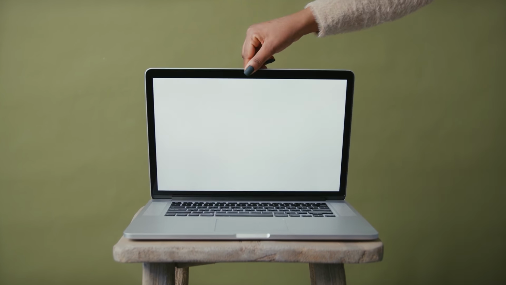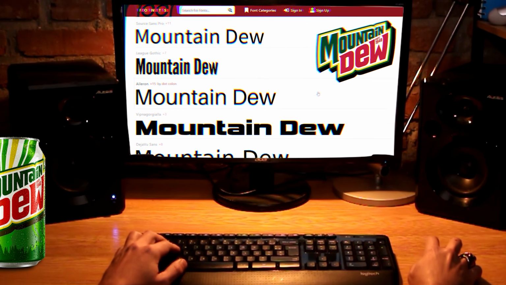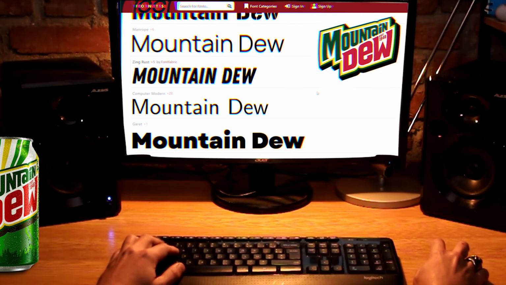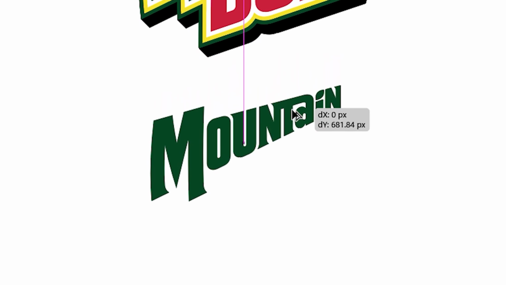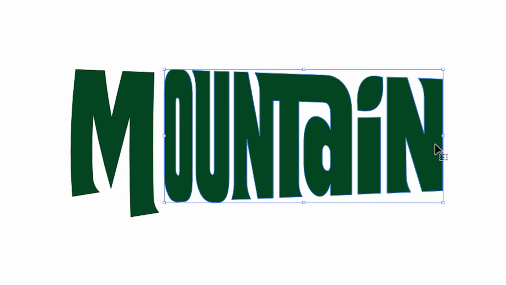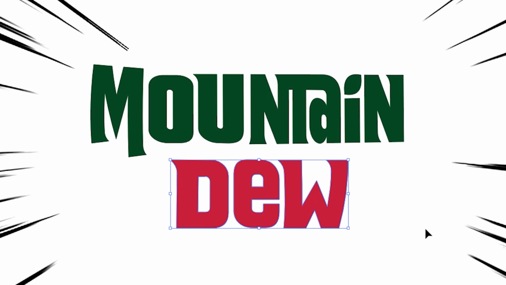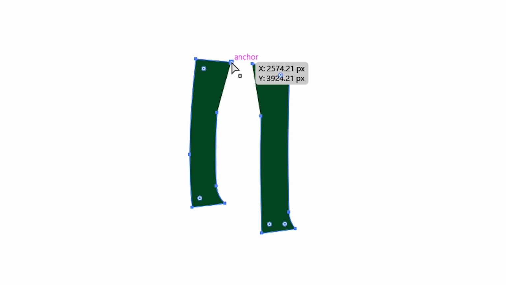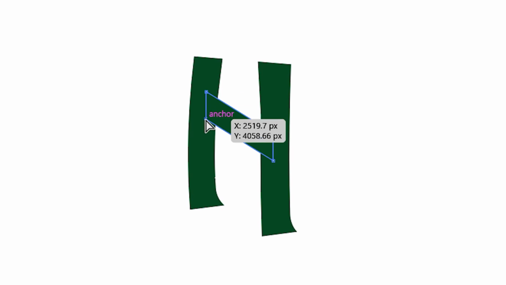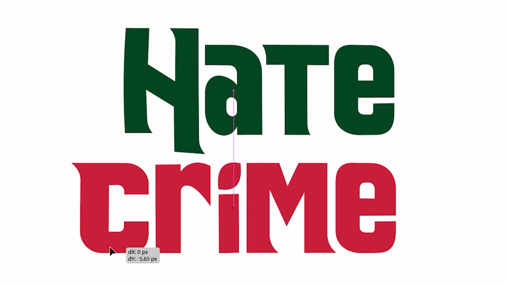First, we need to work on the new logo. I'll place the Mountain Dew logo here to copy from. I couldn't find a similar font to use in our case, so maybe I'll take the letters from the Dew logo and reform them closer to the original glory form, something like that. Then I'll start making the word hate using those letters. There's no letter H, so I'll create a custom one using the letter M, and so forth for the remaining letters. I'll do the same thing for the word crime.